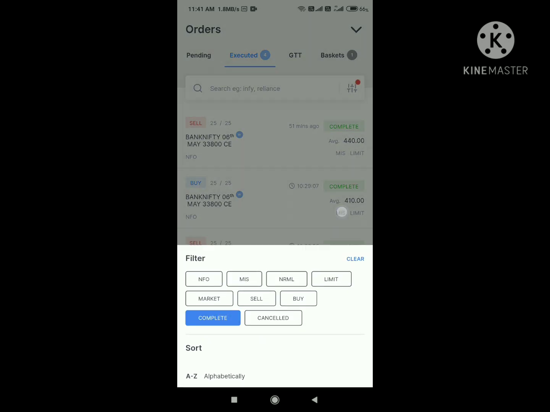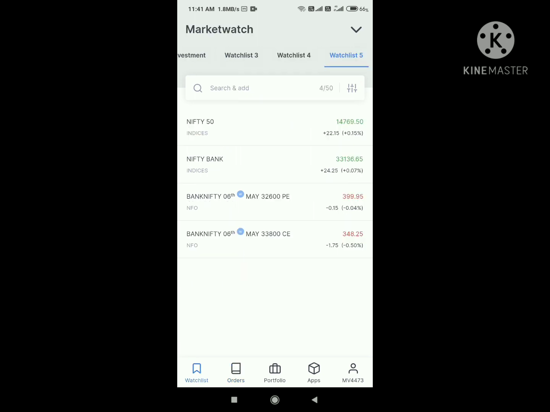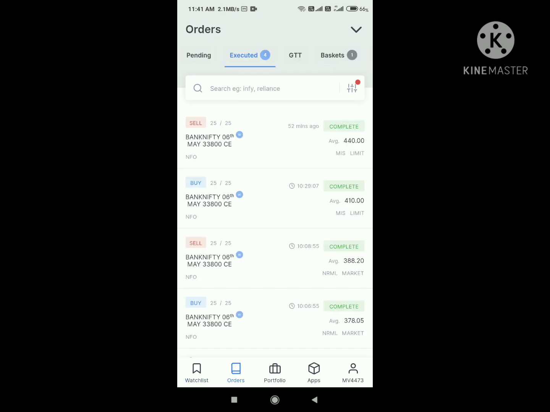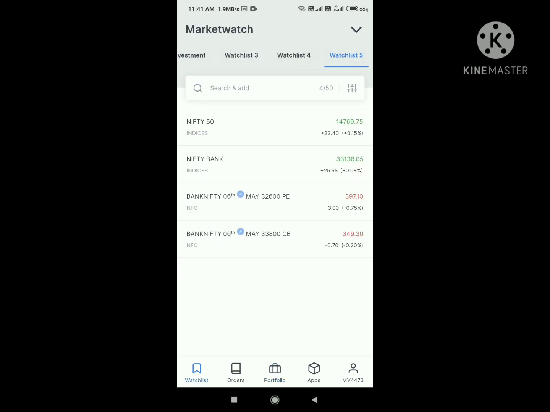Hello friends, today we took two trades and both of them are in our favor. Here you can see the first trade was scalping where we got 10 points, and the second trade totally depended on the price action. In this video we will see how I took the trade according to a simple price action strategy. And here you can see, guys, my profit is 1000 plus with a simple price action strategy. Let's move to the laptop screen.